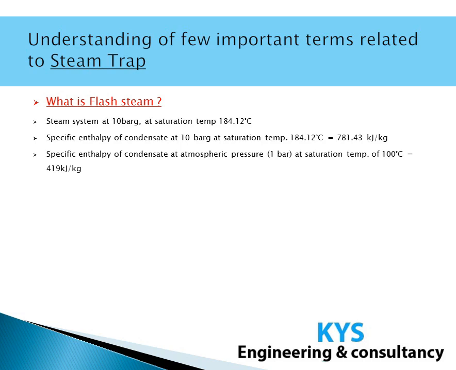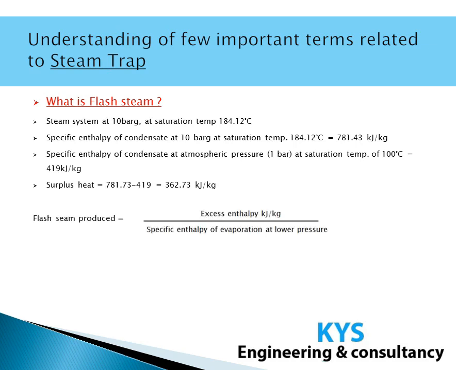This extra heat content of the condensate will be used to convert a certain part of the low pressure condensate to steam. So the surplus heat here will be 362.73 kilojoule per kg. The quantity of the flash steam produced can be calculated using this formula: excess enthalpy per kg of the condensate divided by the specific enthalpy of evaporation at lower pressure, which comes as 0.16 kilogram of flash steam per kg of the condensate.